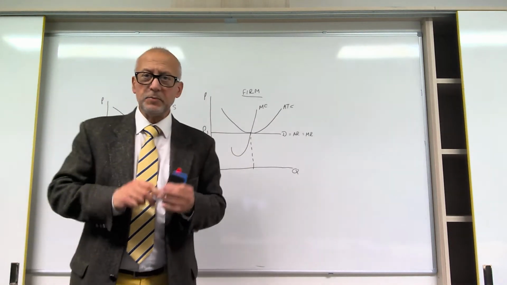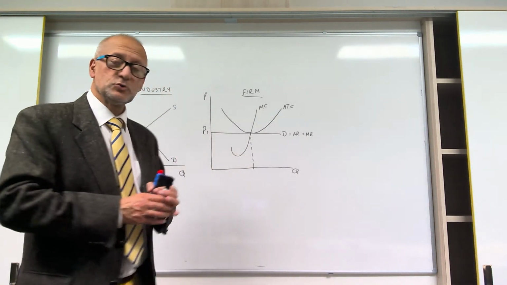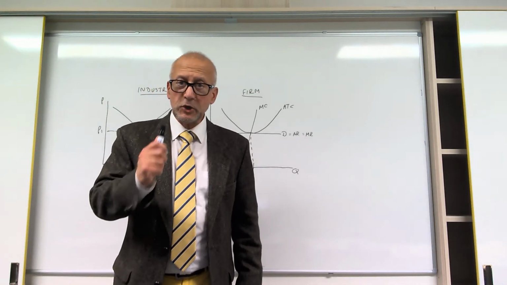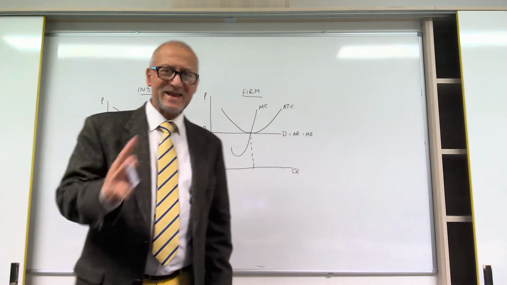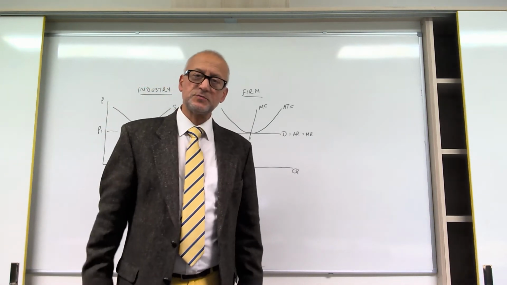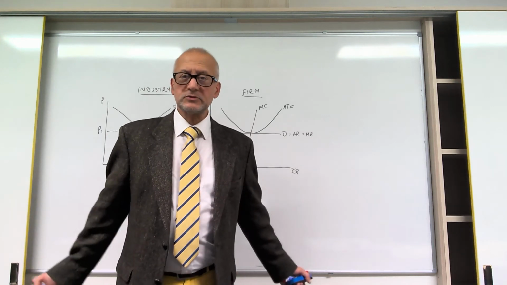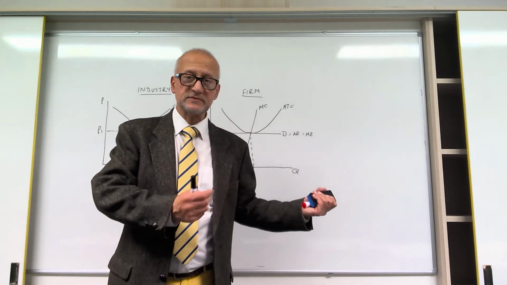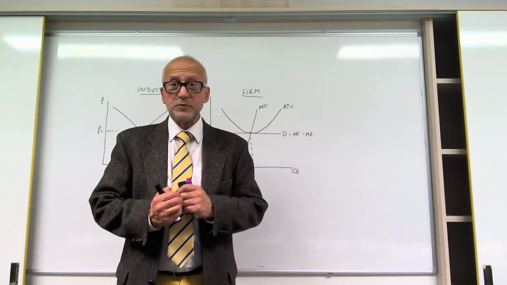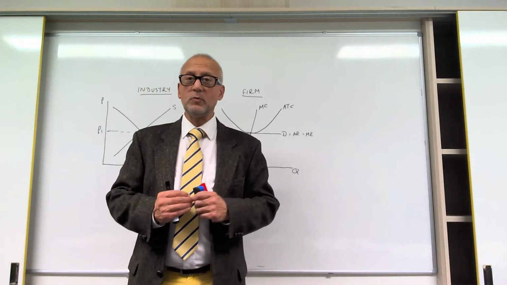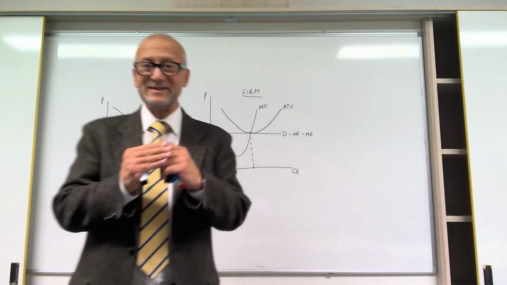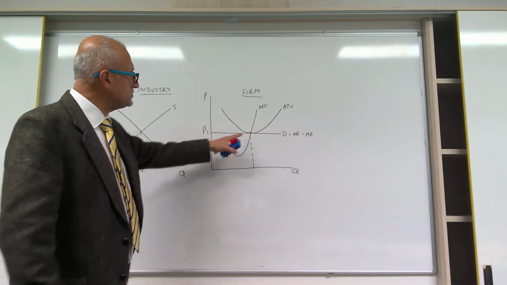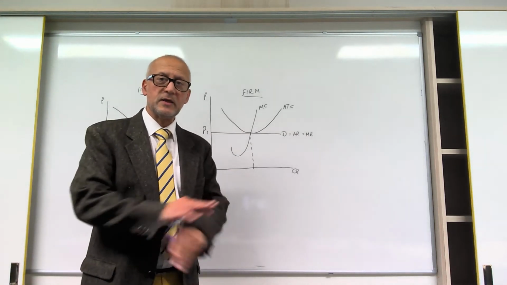Now, a firm in perfect competition has a perfectly elastic demand curve. It has a perfectly elastic demand curve because it daren't increase its price. If it increases its price on its own, then people will just go and buy from somebody else, because they have perfect information and there are an infinite number of suppliers. If it reduces its price, it will earn less than normal profits. In other words, a level of profits that it needs in order to stay in the marketplace. So, in this particular situation, we have equilibrium, we have calm, everything is fine.